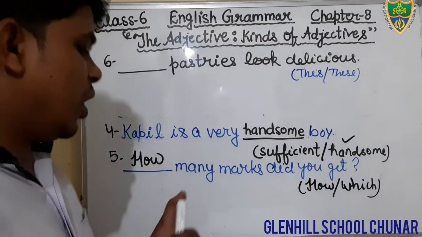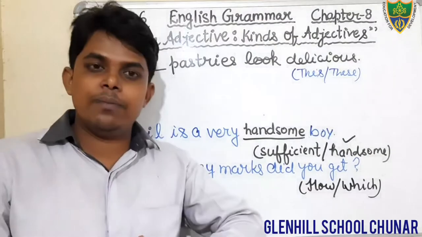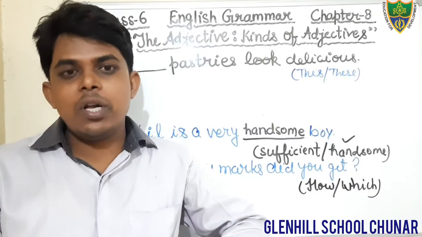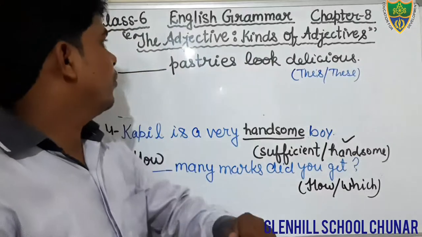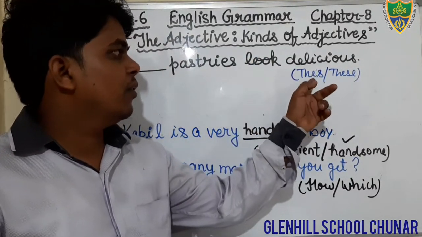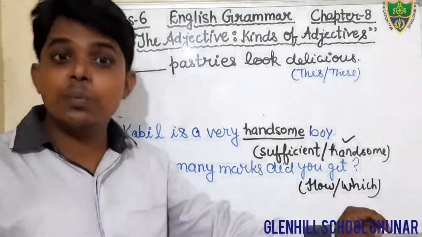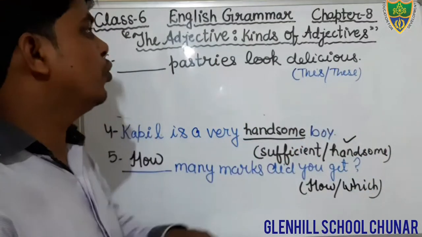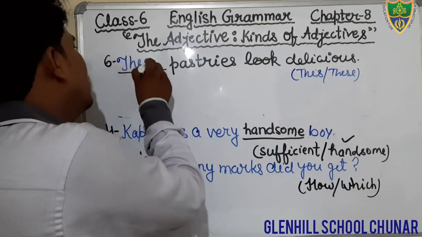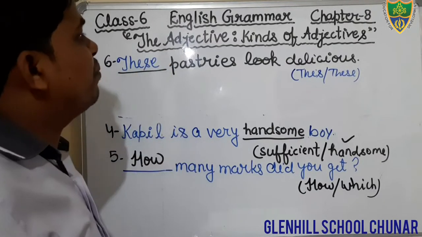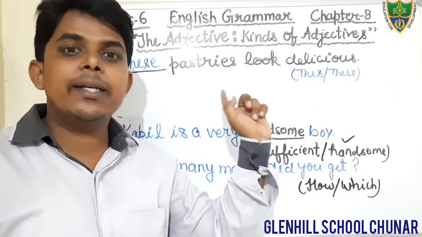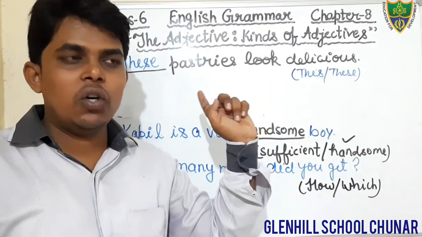Students, we all know that we use the word this with a singular subject. But here pastry is given, it is plural. Therefore, we will also use the plural adjective. What would that be? These. These pastries look delicious. What kind of adjective is that? That is a demonstrative adjective. Okay, students?